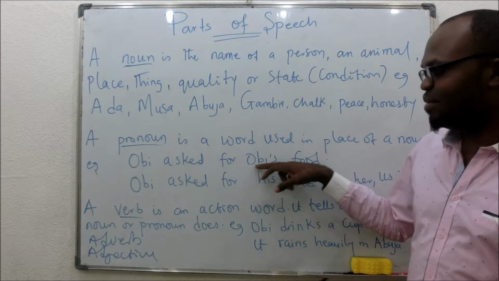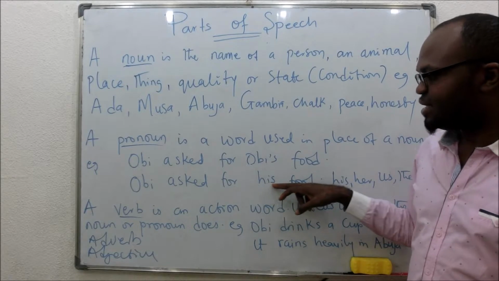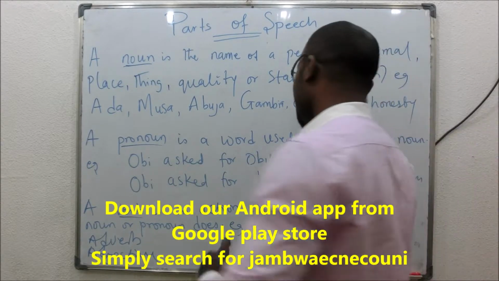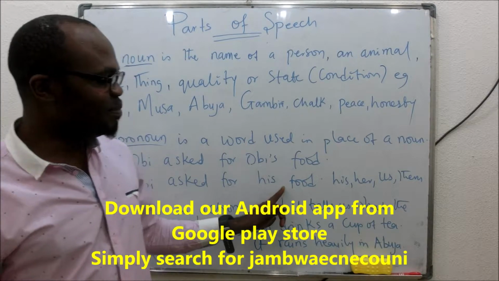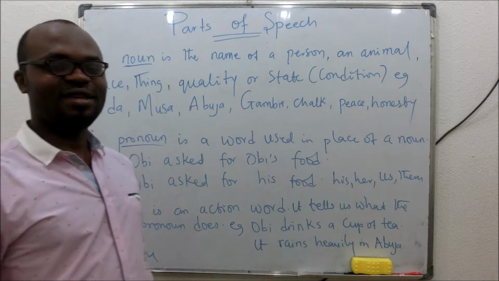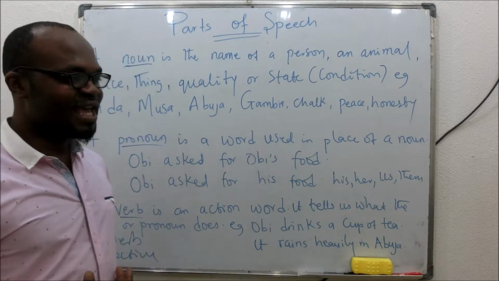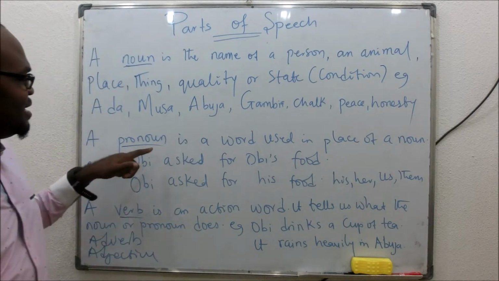I told us that the name of a person is always a noun. You replace it with another word, his. This his is a pronoun. So any word that you can use to replace a noun is a pronoun. Other examples of pronouns are his, her, us, them, we. Instead of saying I and you, understand? We. All those representations are known as pronouns.